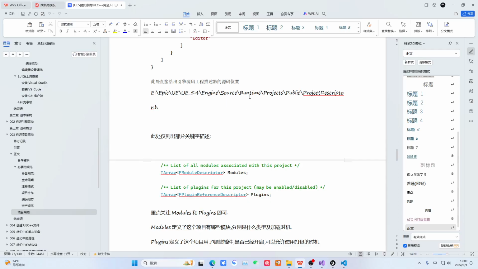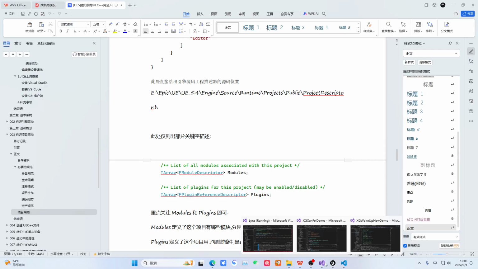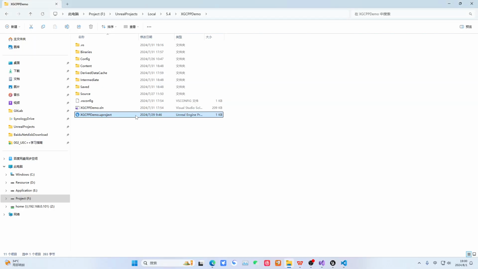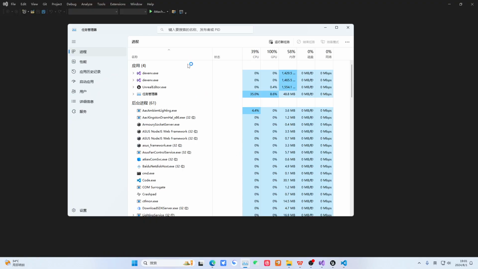If we continue looking at the documentation, actually we directly pasted it here. This thing is called the project descriptor. Its location is in our engine's source project under the runtime module, in this module's public dependency file. So let's click in and take a look.